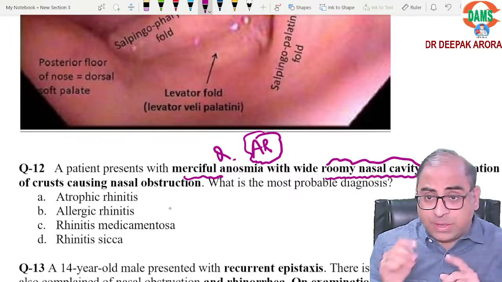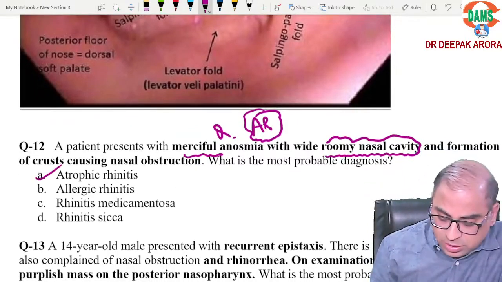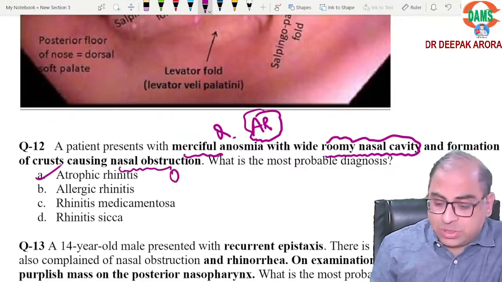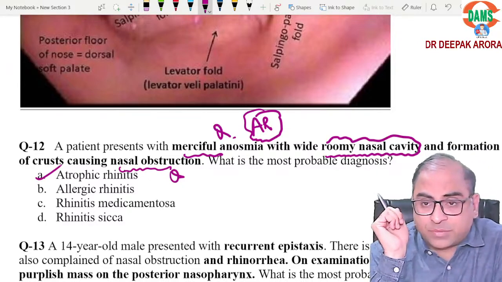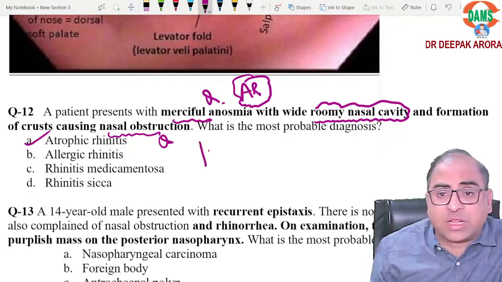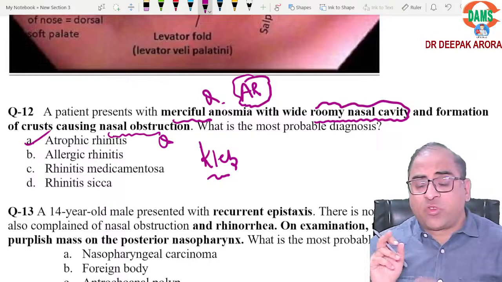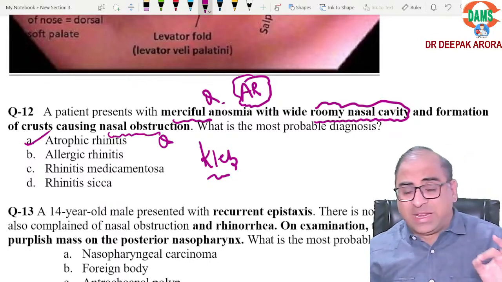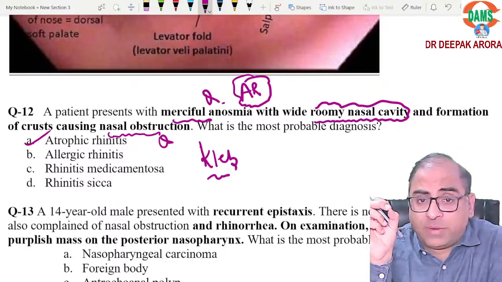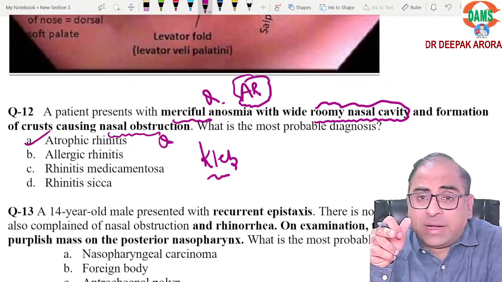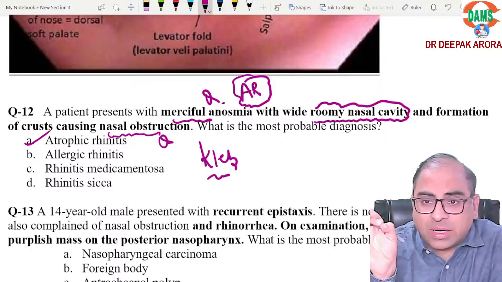The most common symptom of atrophic rhinitis is nasal obstruction. The third important point is nasal obstruction. It is associated with clepsilla. Just remember this concept: a foul smelling crust, clepsilla. They are common in these two conditions. These two keywords are common for either atrophic rhinitis or rhinoscleroma. Rhinoscleroma. Is it clear?